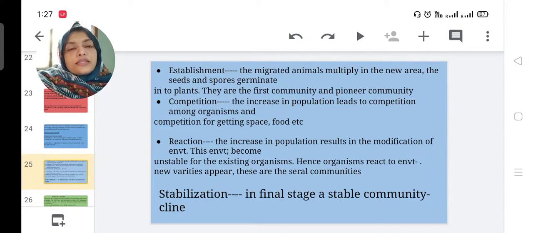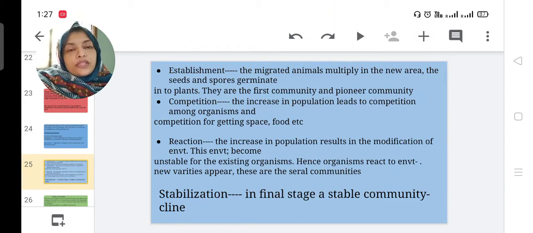The next succession stage is reaction. The increase in population results in the modification of environment. As a result of change in the environment, the population may increase. That is called reaction. It is unsuitable for existing organisms. Hence, organisms react to the environment. New varieties will appear. These are several communities.